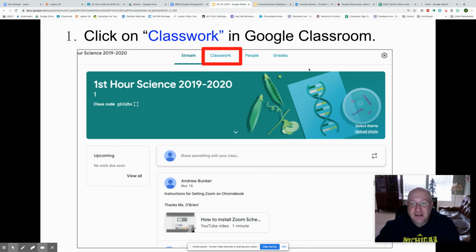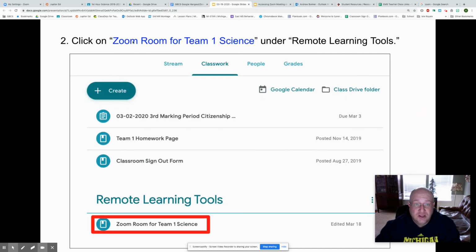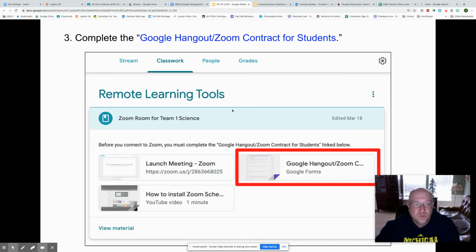Okay, now I did include some instructions on how to get into Zoom because there was a little bit of confusion yesterday. I think these directions are a little better. Maybe that will help you. So what you would do is you go to Google Classroom, and in Google Classroom, you'll click on Classwork. When you click on Classwork, this will come up, and you're going to go to Remote Learning Tools, Zoom Room for Team 1 Science, and you'll click on that. When you click on that, the first thing I want you to do is to sign that contract, which is basically what I just read a couple minutes ago. So make sure you do that.